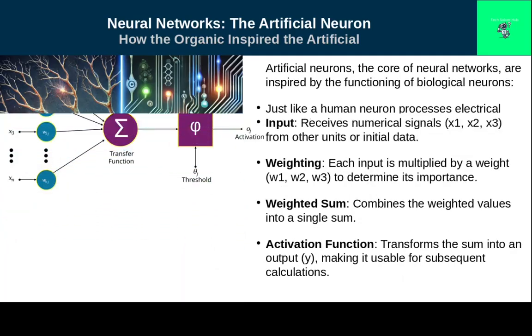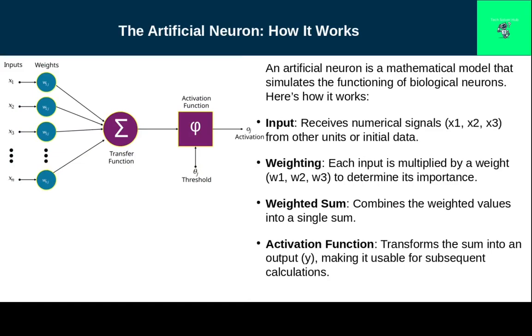Let's look at a diagram of an artificial neuron. Each input is associated with a weight that determines its importance. The weighted inputs are summed and transformed by an activation function. This process enables the neuron to learn and improve outcomes by adjusting the weights.